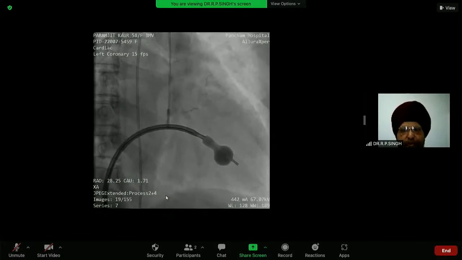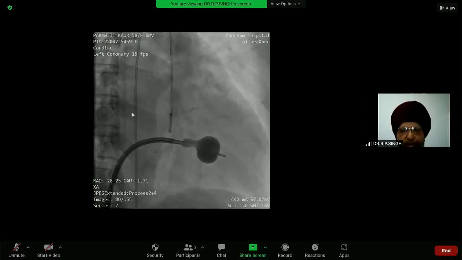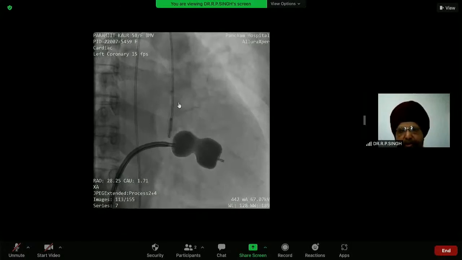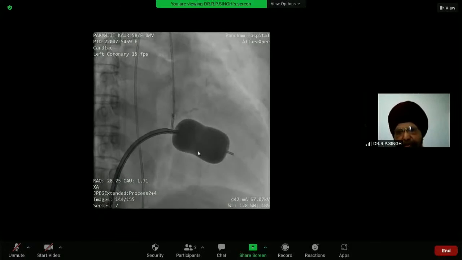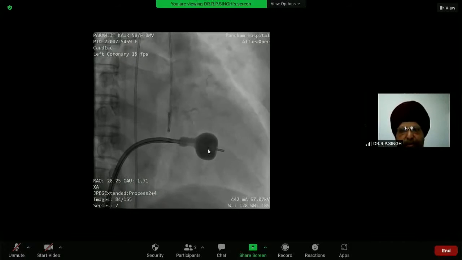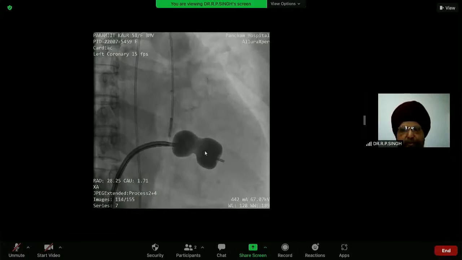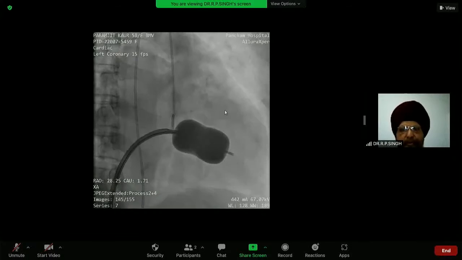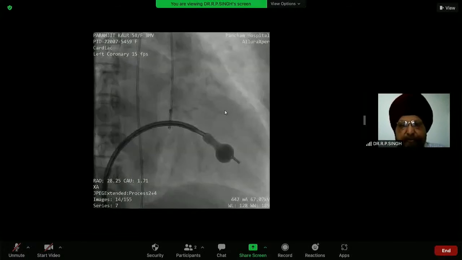This is how we do BMV. The balloon is now lying from the right atrium through the interatrial septum. It has gone to the left ventricle, and now it has opened up the valve. The mitral valve is here. So I pulled it back and now inflated it at the tips of the mitral valve, and the results are remarkable in these cases nowadays.